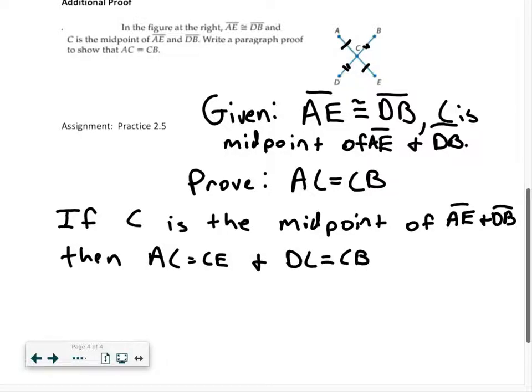Again, I've drawn that on the diagram. I just need to state it as part of my proof. Okay? And what's the reasoning for this? Well, this is by the definition of midpoint. So that's my reasoning. Again, I state something and then I give a reason.